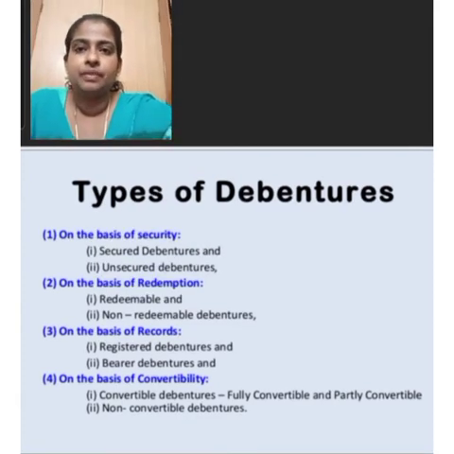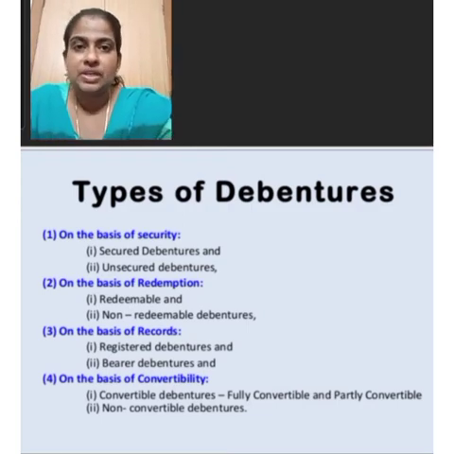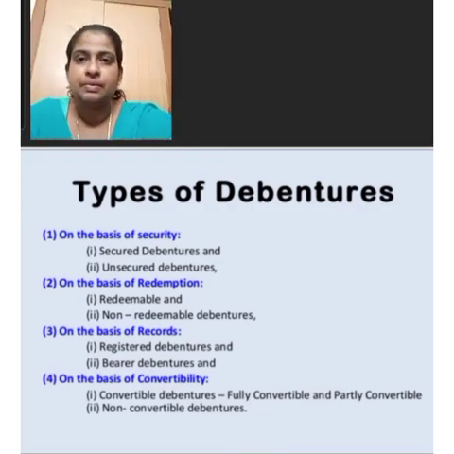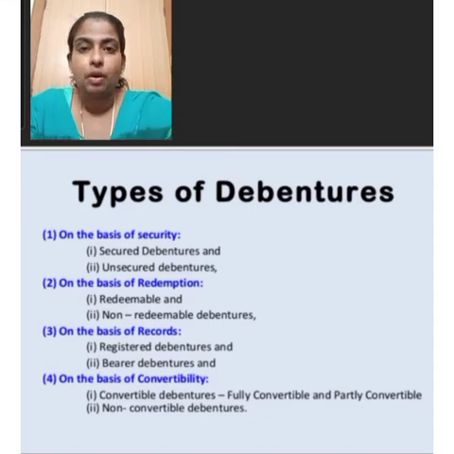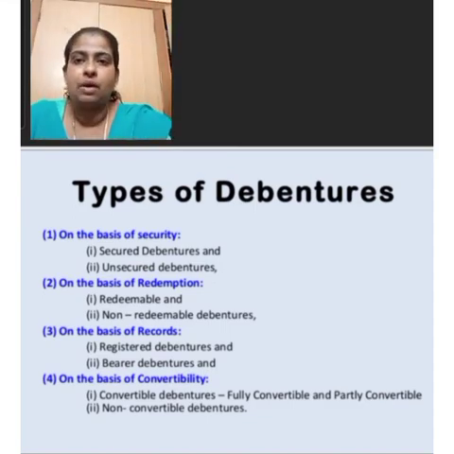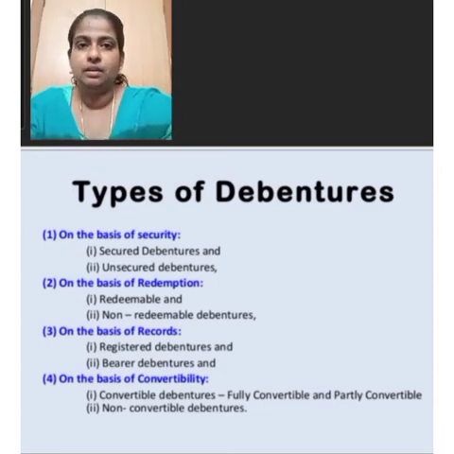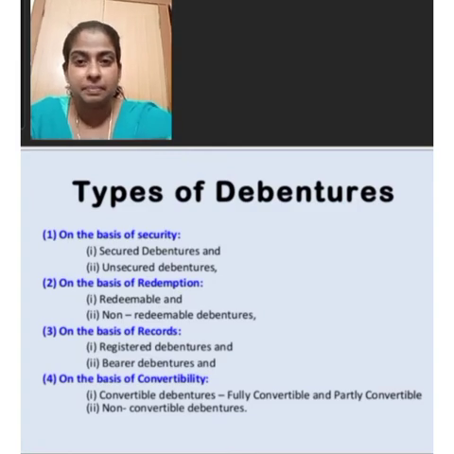Registered debentures are not freely transferable. The transfer of such debentures requires the execution of a proper transfer deed. The principal amount and the interest on such debentures are paid to the person whose name appears in the company's register.